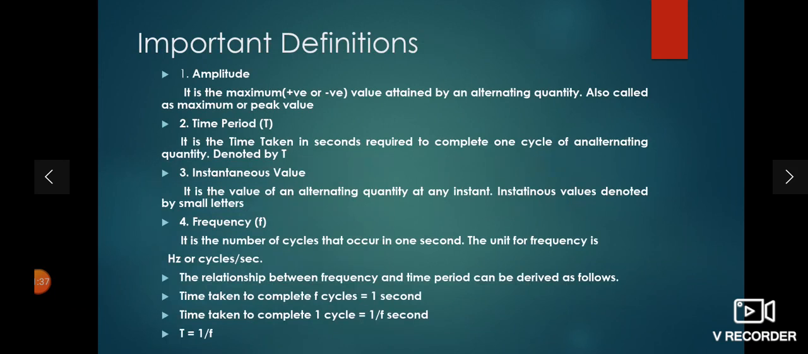Now, there are important definitions of AC. First is the amplitude. Amplitude means the maximum value, or you can say the peak value. The maximum value or peak value of the alternating quantity is called the amplitude, and it occurs twice in one cycle.